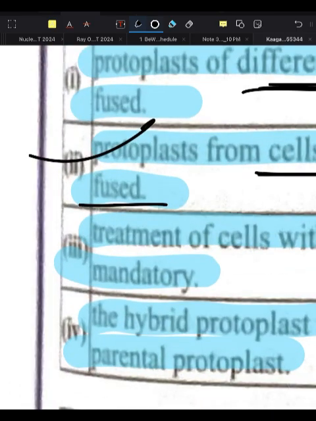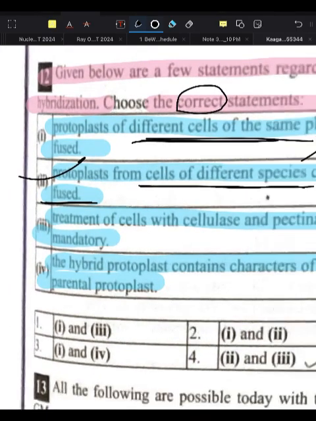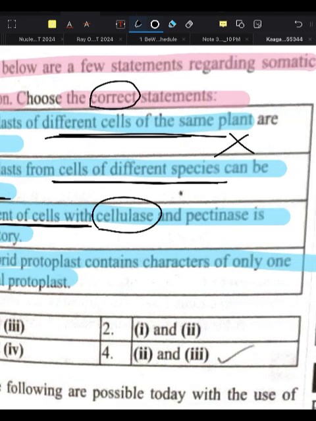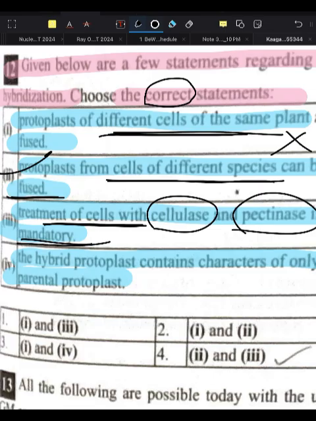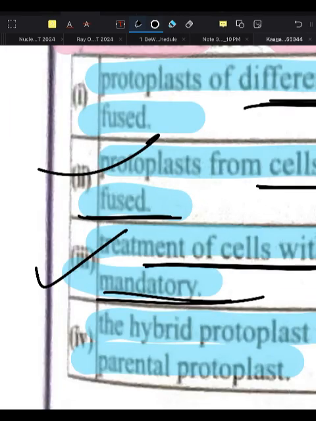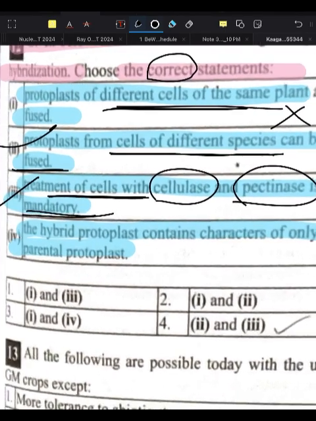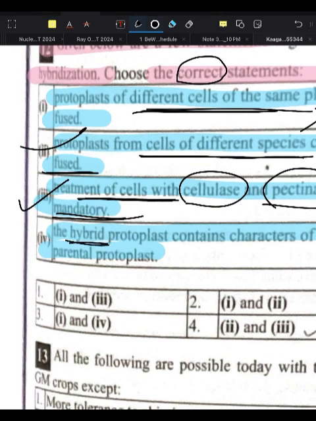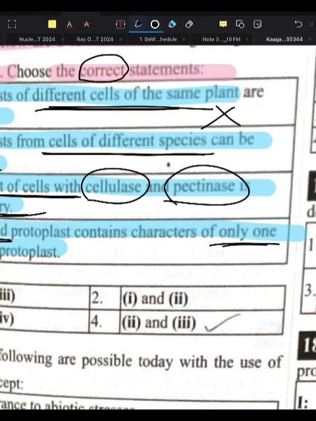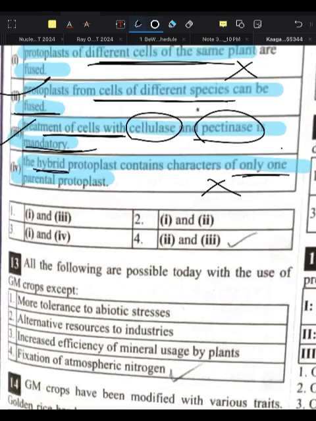Yes, this is a correct statement. Next, treatment of the cell with cellulase and pectinase is mandatory. Yes, this is also a correct statement. And the hybrid protoplast contains characters from both the parents, not only one parent. So this is a wrong statement.